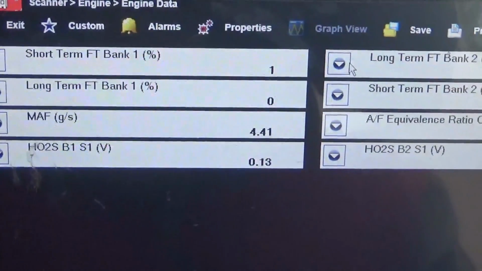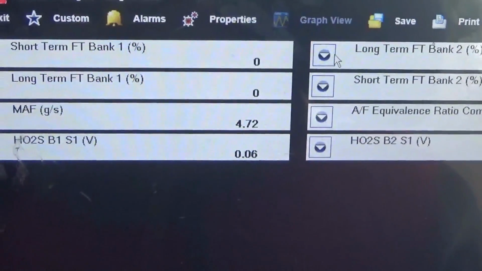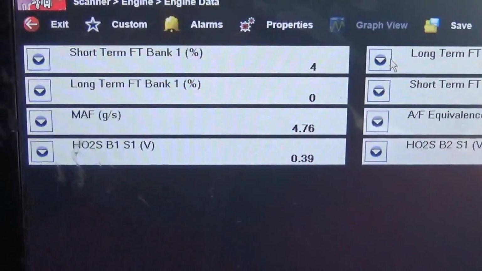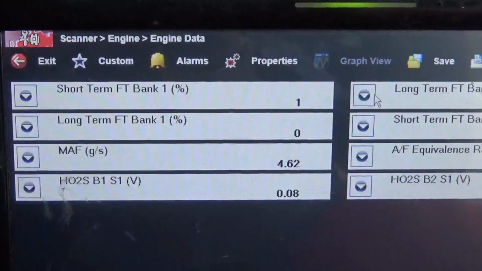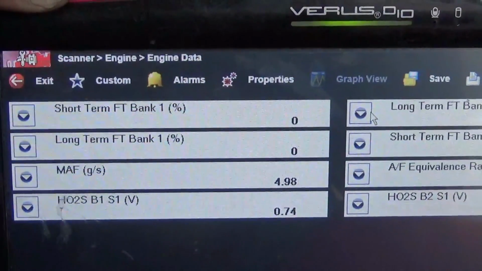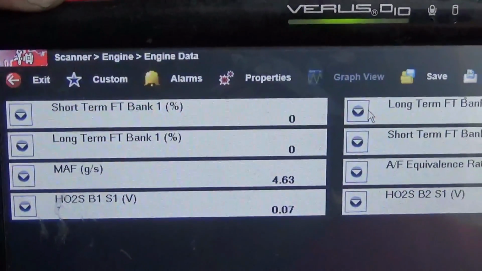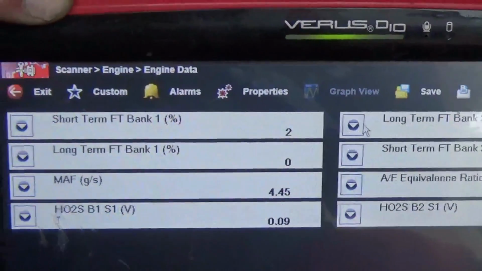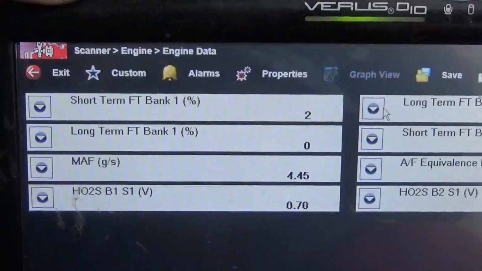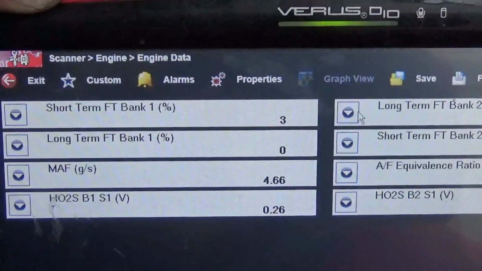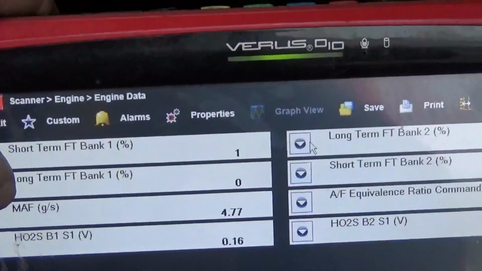Oh, okay. And what kind of readings were you getting before? We were getting about 7.2 and 7.3. You sure? Was it a low number or high number? High number. I think it was a low number. I think you had 2.7, remember, on the mass air? Yeah. 2.7 on there. And then we had up here these fuel trim numbers.